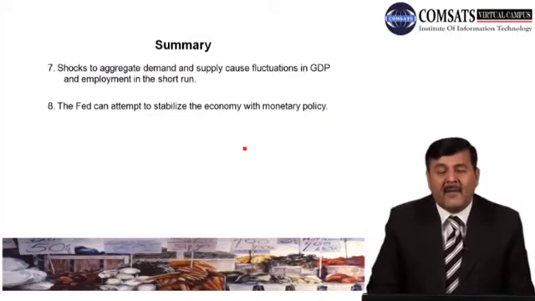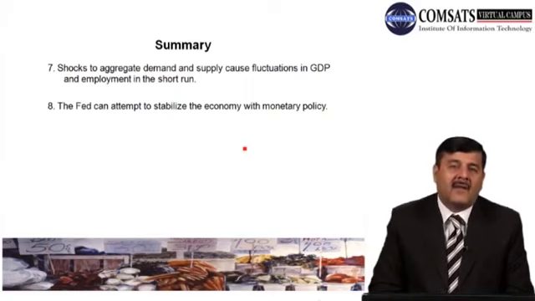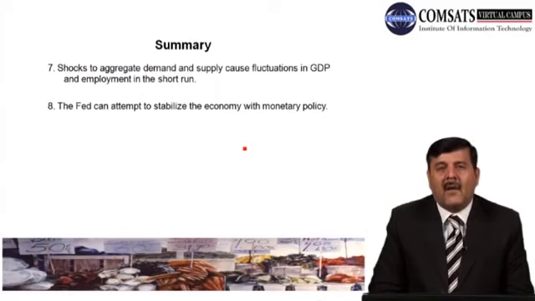At the last, we saw how the Fed can attempt to stabilize the economy with monetary policy. The government, the federal bank, can stabilize the economy by using monetary policies, by increasing or decreasing the money supply in the economy.